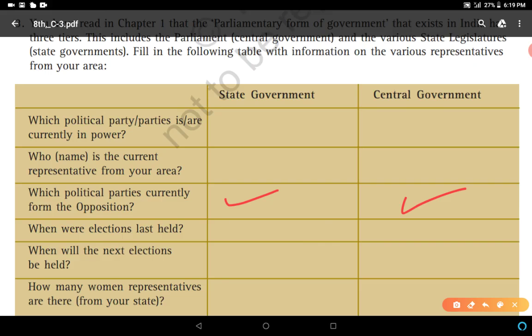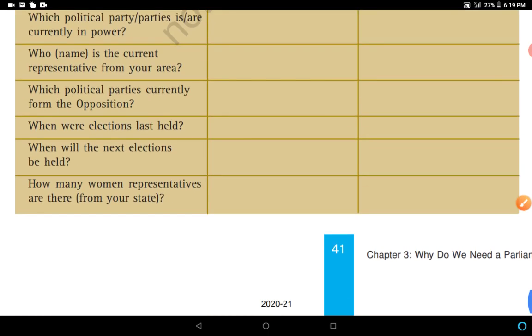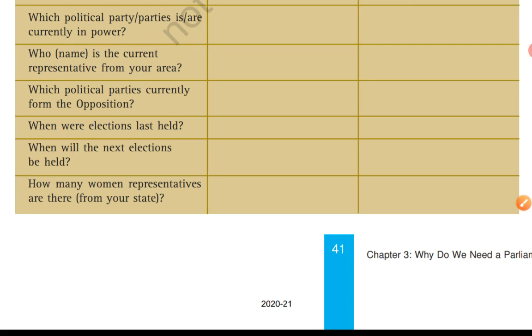When were elections last held? In 2019, central government also in 2019. Next election after 5 years, approximately 2024, if no party will be in minority and if the legislative assembly or Lok Sabha will not be dissolved. After that, last and final question: how many women representatives are there from your state?